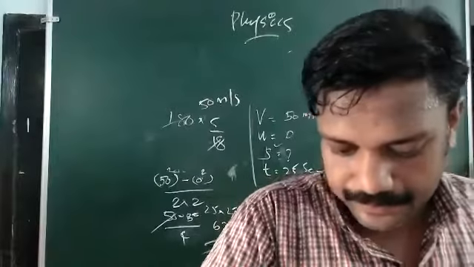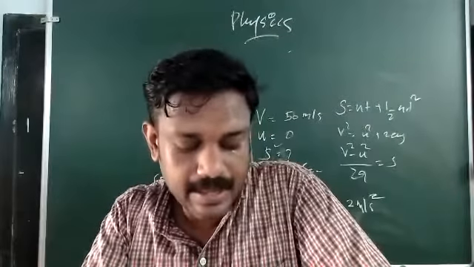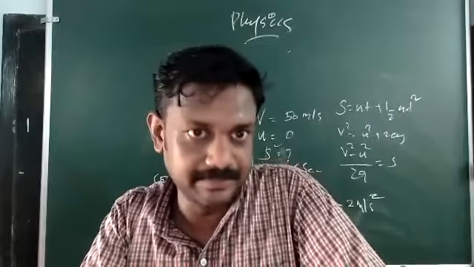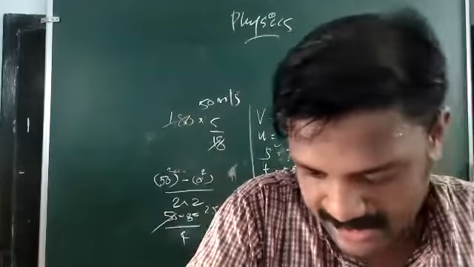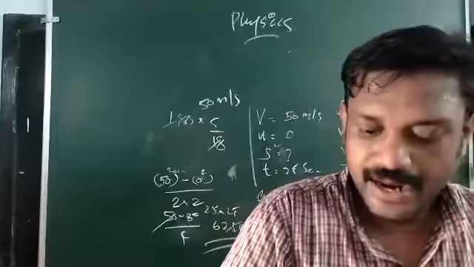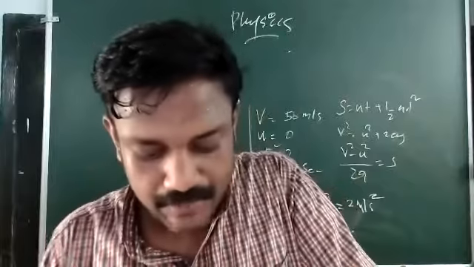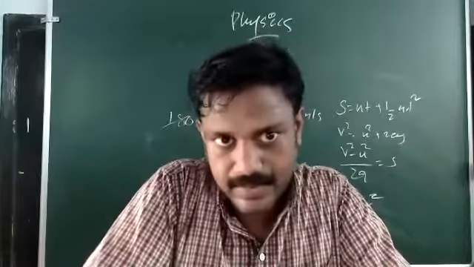See, question number 18. A boy standing on the top of a 40-meter high building projects a stone vertically upwards with an initial velocity of 10 meters per second. Then the stone eventually falls on the ground. After how long will the stone strike the ground?